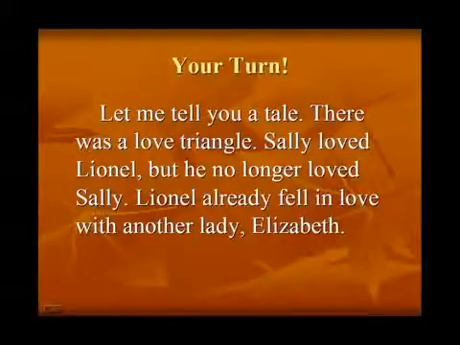Okay, your turn. Let's do sentence by sentence. I'll read a sentence and you repeat after me. If you need more time, hit the pause button on your screen. Let me tell you a tale. There was a love triangle.